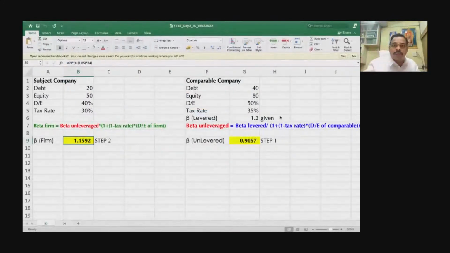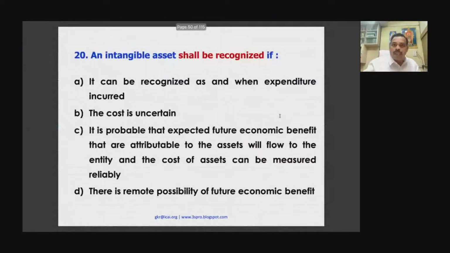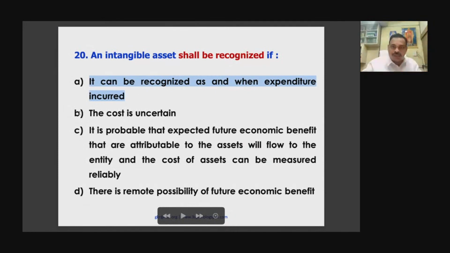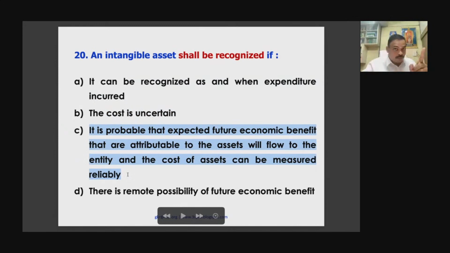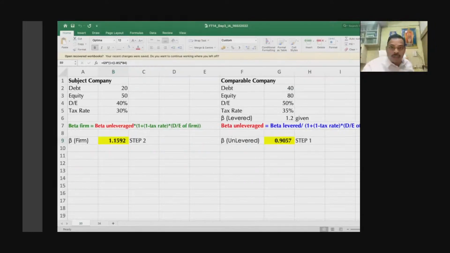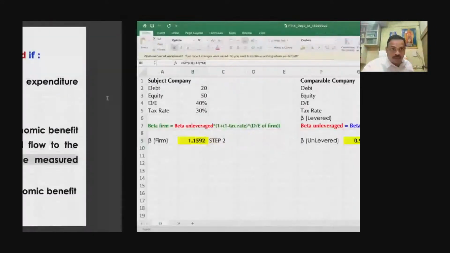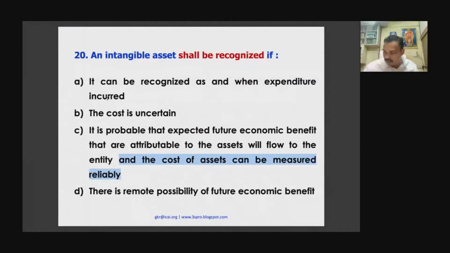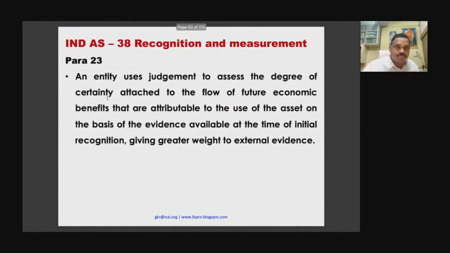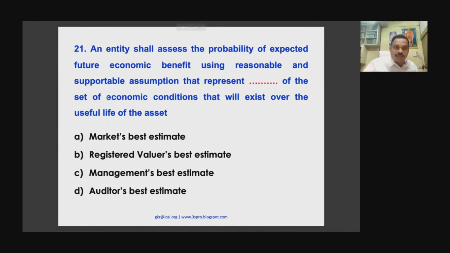Now answer this question. An intangible asset will be recognized if an expenditure is incurred. No. Cost is uncertain, wrong. It is probable you have a future economic benefit, FEB, and cost can be measured. So C is your answer. Where is it given? Para number 21. So para number 21, question number 20. Now come to 21. This is para number 22.